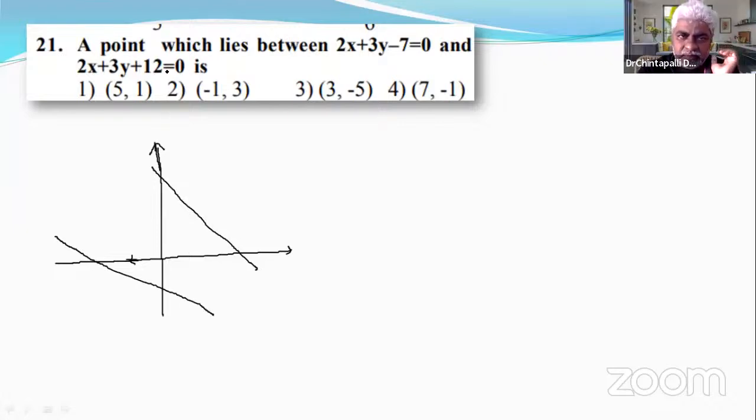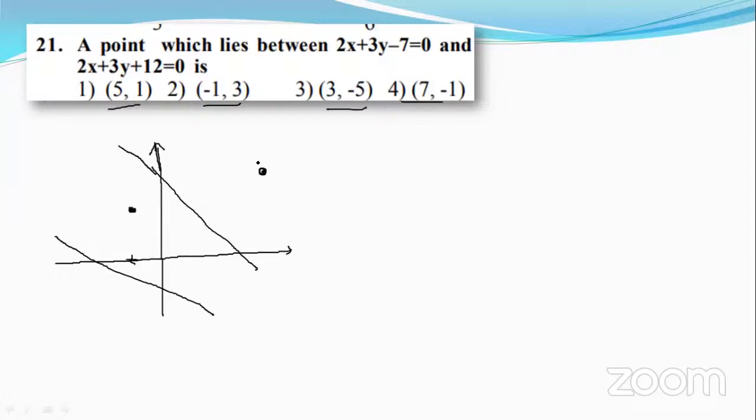We are asked to choose one point among the 4 points which lies between these two lines. The position of that point must be like this and not like this. If your point is like this, it is not between the lines.